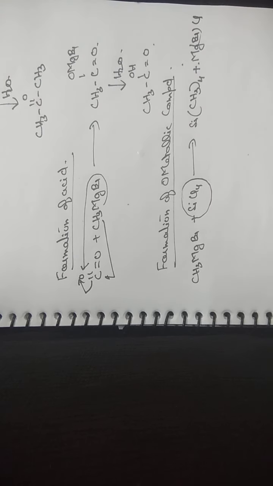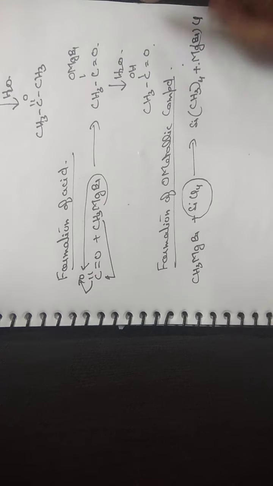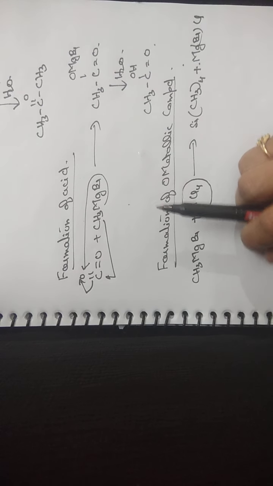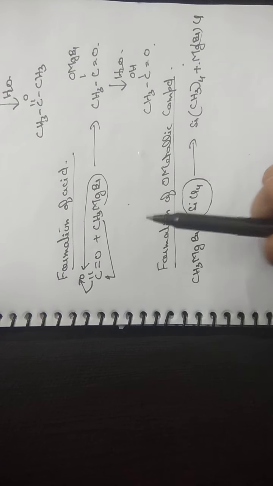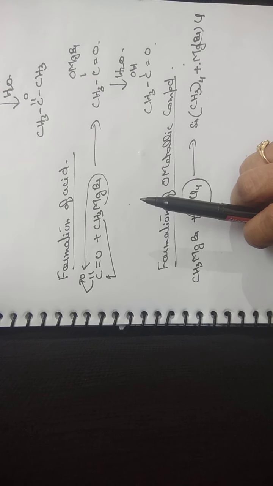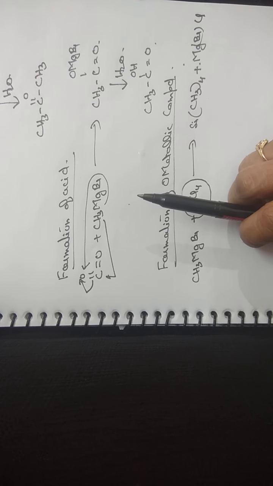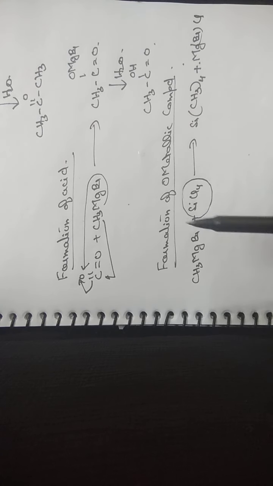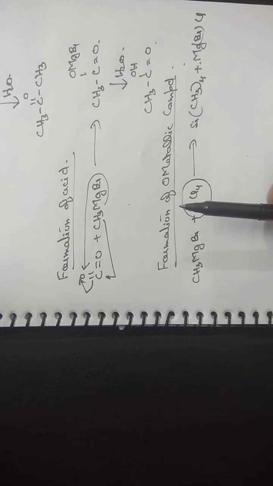So if I sum up, Grignard's reagent is an important synthetic reagent. It is prepared when an alkyl halide reacts with magnesium in the presence of dry ether. The condition should be dry, and the best suited solvent is ether. Grignard's reagent gives two types of reaction, nucleophilic addition or nucleophilic substitution. Why is it giving nucleophilic addition and substitution?